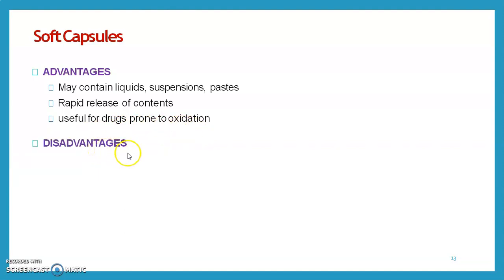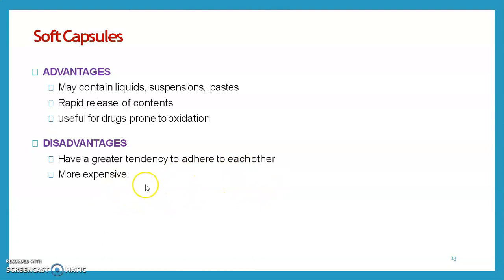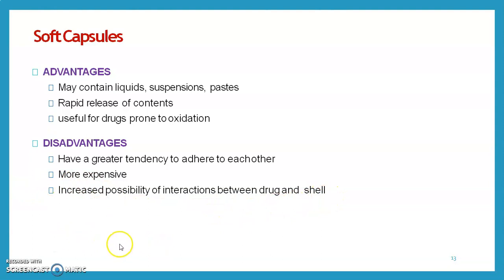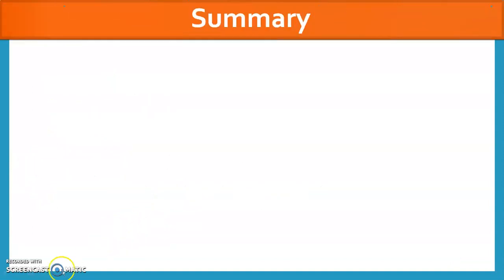It has some disadvantages also, like a greater tendency to adhere to each other, because it contains more moisture, or it contains glycerin, that's why it contains more moisture, and they adhere to each other. These are more expensive than the hard gelatin ones. Increased possibility of interaction between the drug and the shell may occur because it contains more moisture. If moisture is present, there is a chance of increased interaction between drug and the shell.